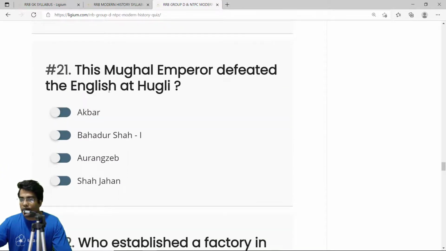This Mughal emperor defeated the English at Hooghly. In 1688, the English had a clever idea that they could overthrow the Mughal rule from India. It was a bad and dumb idea, and they tried to act smart. Unfortunately, they were living in the times of Mughal Emperor Aurangzeb. You obviously have a brief idea of Aurangzeb. He was not really a guy that you want to mess with. He was cruel, vicious, and a very strong Mughal ruler, and he swiftly defeated the British at Hooghly. So the correct answer is Aurangzeb.